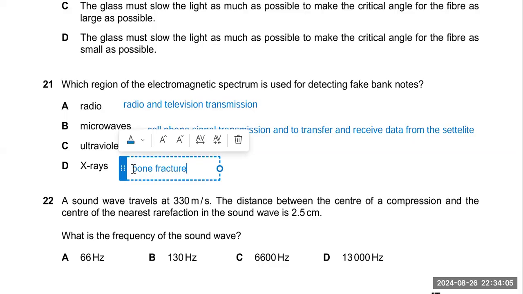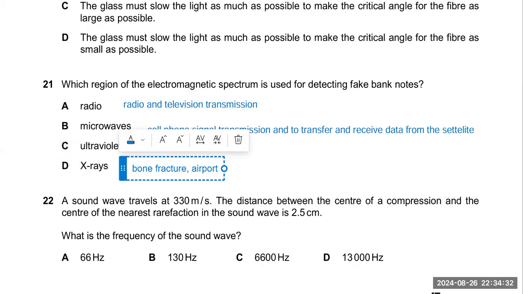It is mostly recommended by a doctor, and X-rays are also used at the airport to check the luggage of passengers, or to check metal pieces in the luggage, just like guns and other things also. Okay, so your option is C.